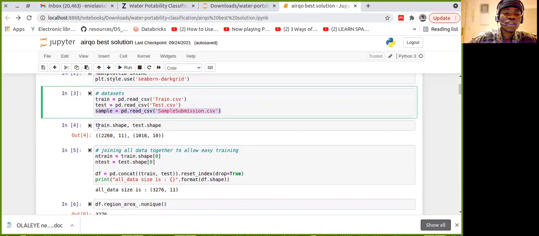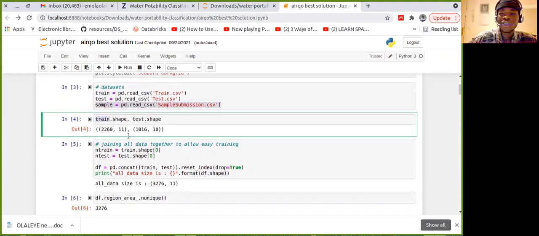So what I'm doing here is just checking the shape of the train. The shape is just like the size. This is the row and this is the column. So here we have 2,260 rows and 11 columns. Here we have 1,016 rows and 10 columns.